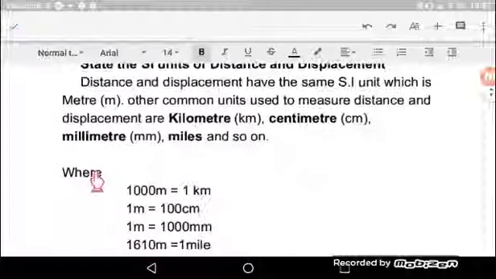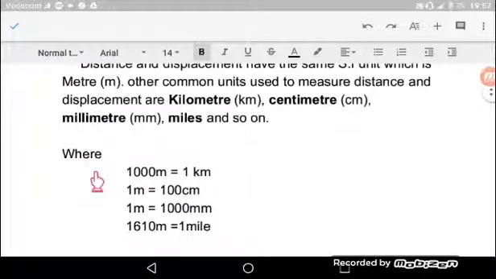Lakini pia unapokuwa umepima labda distance kutoka pointi moja kwenda pointi nyingine kwa kutumia kipimo ambacho kime labeled in kilometer, ili sasa iweze kueleweka duniani kote katika mataifa yote, you have to change zile measurement ambazo umechukua in kilometer kwenda katika mita, au labda in centimeter, in millimeter, au in mile kwenda katika mita.